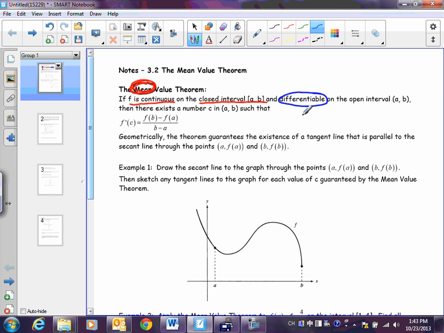So I want you to think for a second. What are some continuous functions that are not differentiable? Or what are some attributes? A cusp. Okay, so there can be no cusp. I heard holes. The reason holes don't answer my question is because holes make something not continuous. So what I'm looking for is something that is continuous and not differentiable. We want both. So what you're really going to have to look for here is no cusp. If you want to say no holes, it really kind of goes underneath here.